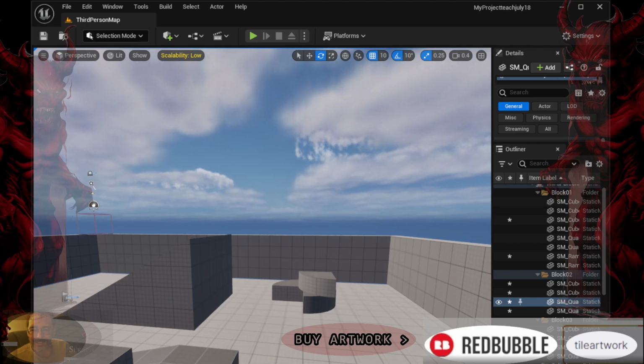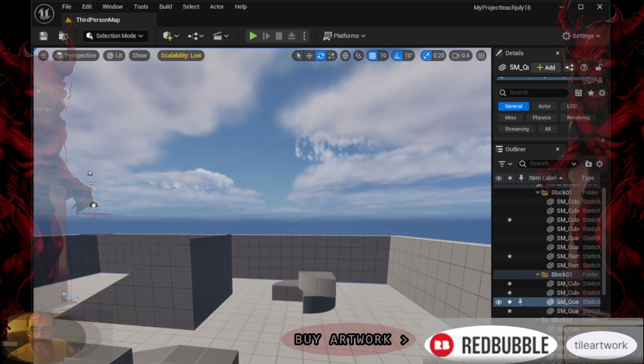Engine scalability settings in Unreal Engine allow developers to adjust the graphical fidelity and performance of their projects to suit different hardware configurations. These settings are crucial for optimizing performance across various devices and ensuring a smooth gameplay experience for all users. Here's an overview of engine scalability settings and how they work.